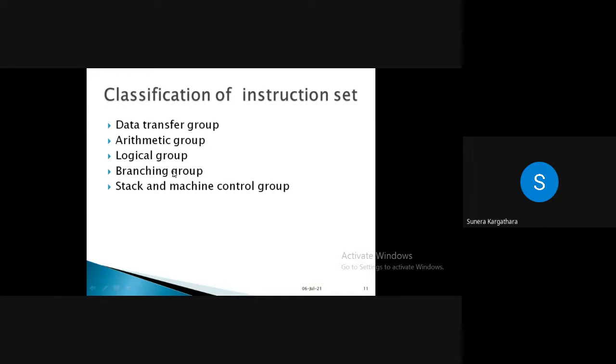Then you have a branching group. Suppose I say you want to repeat some task 5 times. Suppose I want to make a project, and in my project I want to switch on and switch off my switch 5 times. If I don't know the branching group, what I will do is repeat that same task 5 times. Yes or no, students? Are you getting my point?